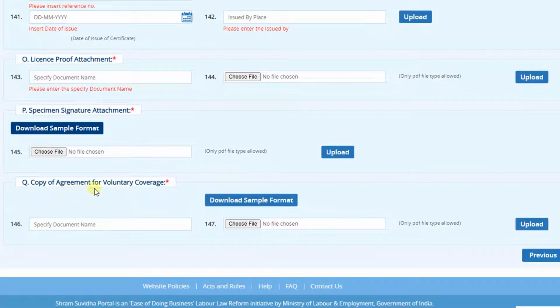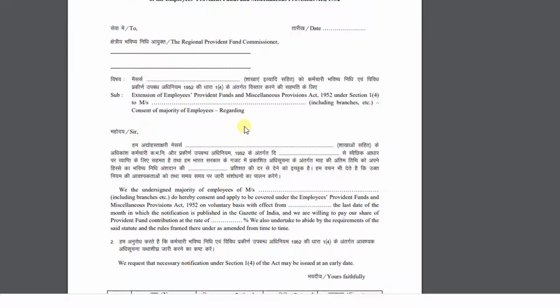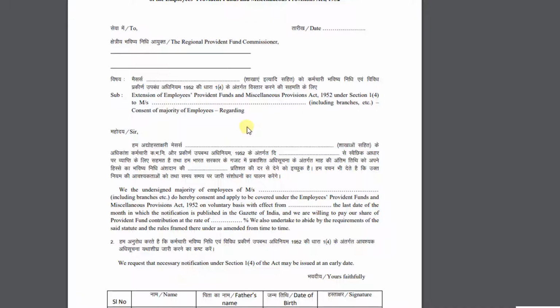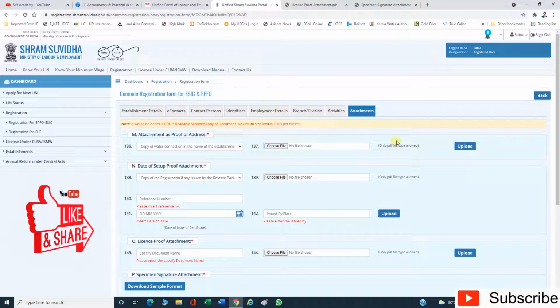Next is the copy of agreement for voluntary coverage. Here also one sample format is given. Click on the download sample format. Now the format opens. Fill the form, sign it and upload here. Now we have completed all the 8 tabs in all respects.